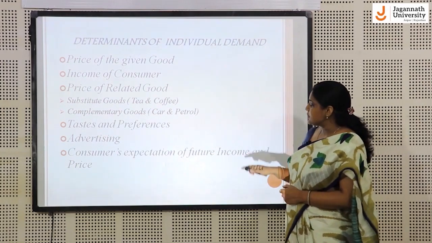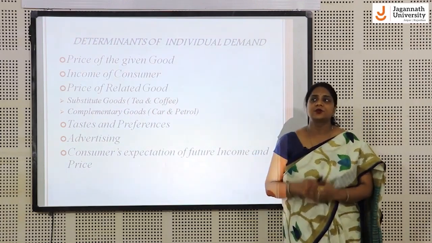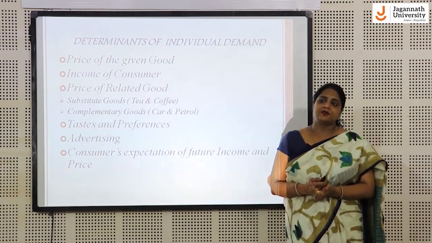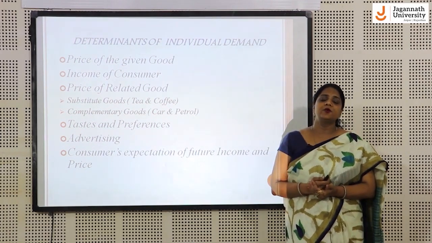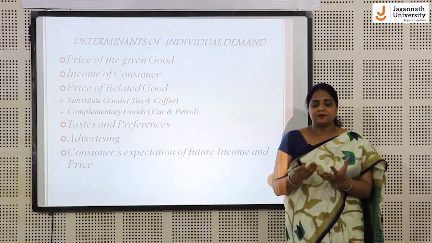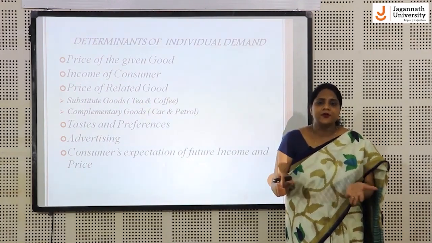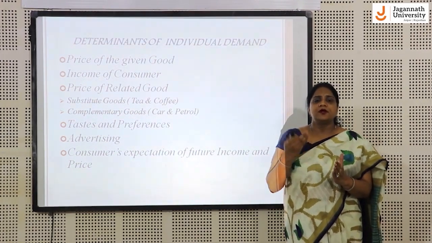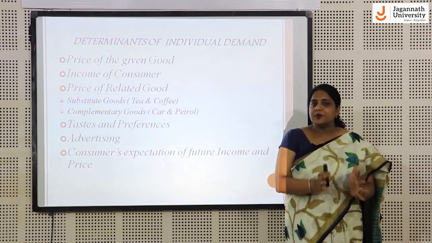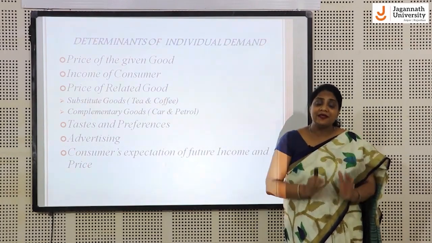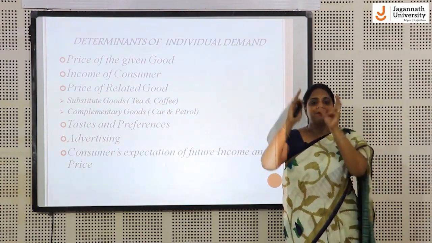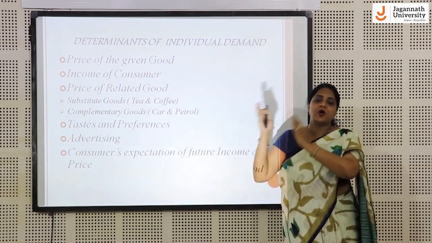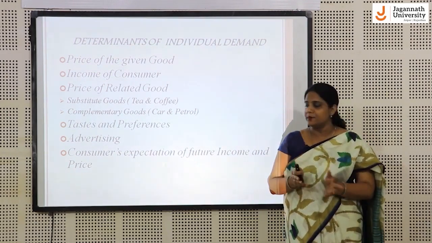Last is consumers' expectation of future income and price. So consumers' expectation of future income and price also affects the demand of a product. I would like to give you an example. If you are going to purchase some gold jewelry today, and you get to know that in the future the price of gold may fall, then in that case you postpone your demand for gold today, in the expectation that in future the price of gold may fall.